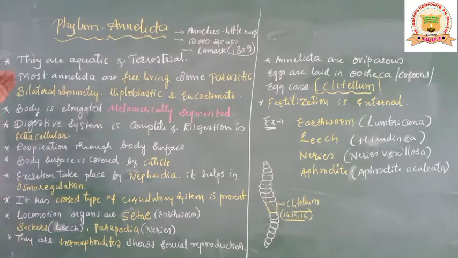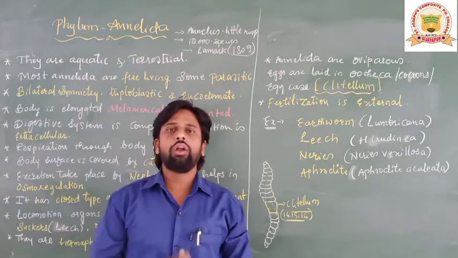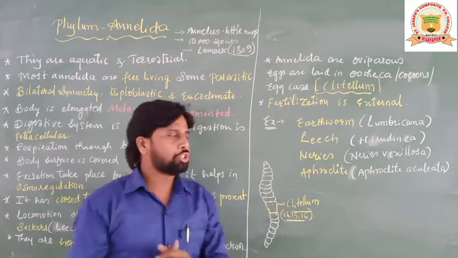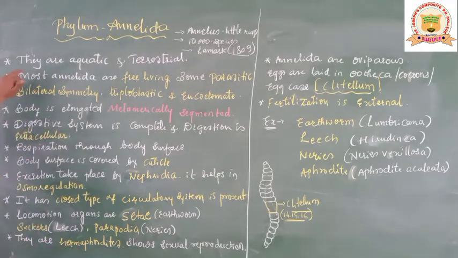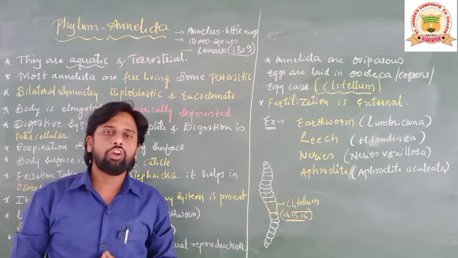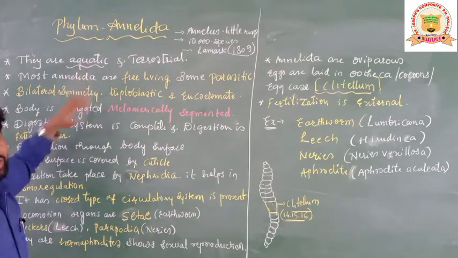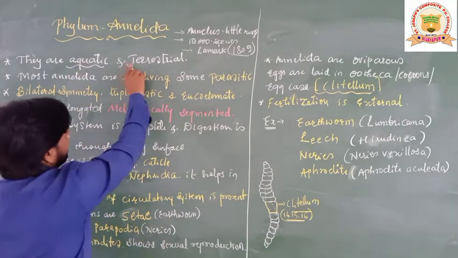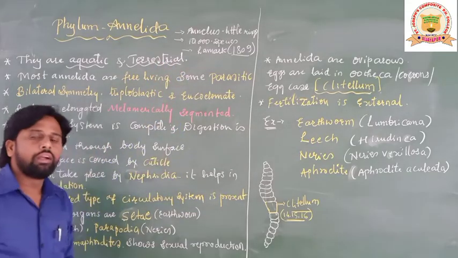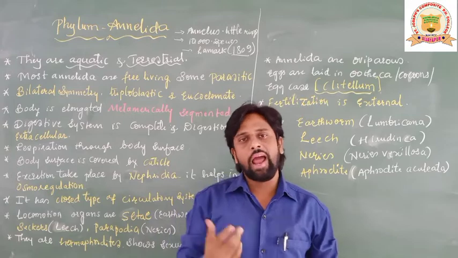Let's begin with its general characteristics. What exactly does phylum Annelida explain, and what important characteristics does it show? Let's see. First one, they are aquatic. Students, as you already know the word aquatic, it doesn't mean that it is only a water living organism. These group of animals live inside the water as well as terrestrial. Terrestrial means, students, that they live on the land.